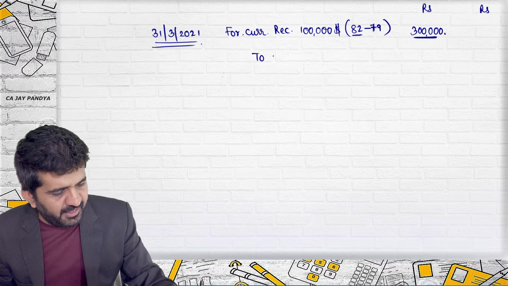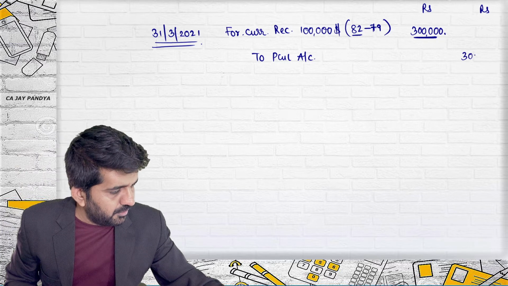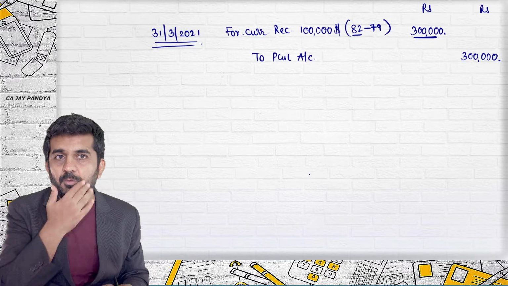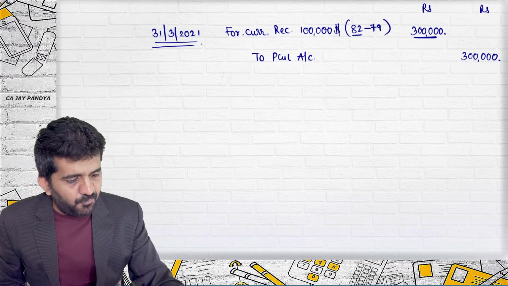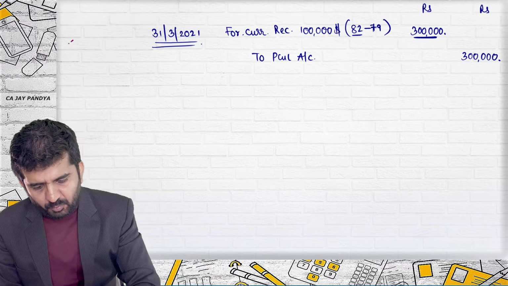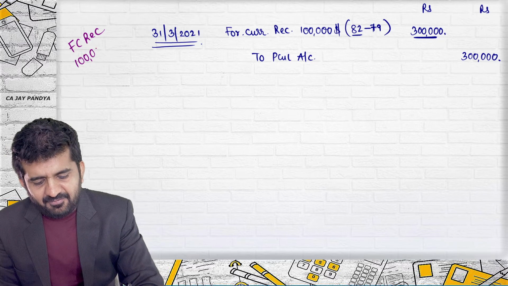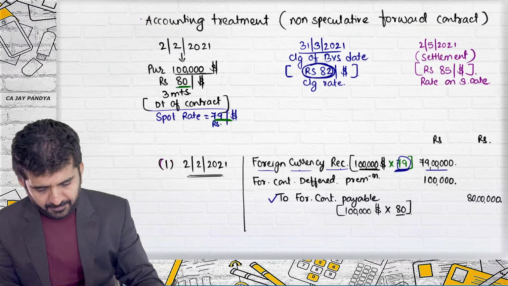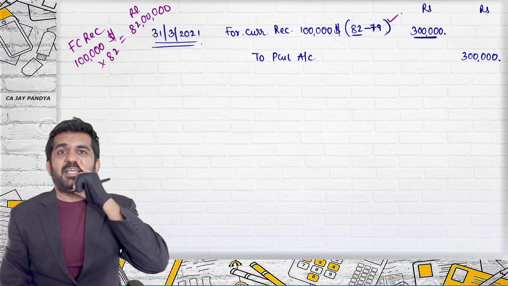This profit will be transferred to P&L account. How much? 3 lakhs rupees. That's it. Now, this foreign currency receivable, let me write it down over here. Foreign currency receivable will be having a balance of $1 lakh into 82, that is 82 lakhs rupees. You can verify it. Debit was 79, more debit is 3 lakhs, total is 82 lakhs rupees.